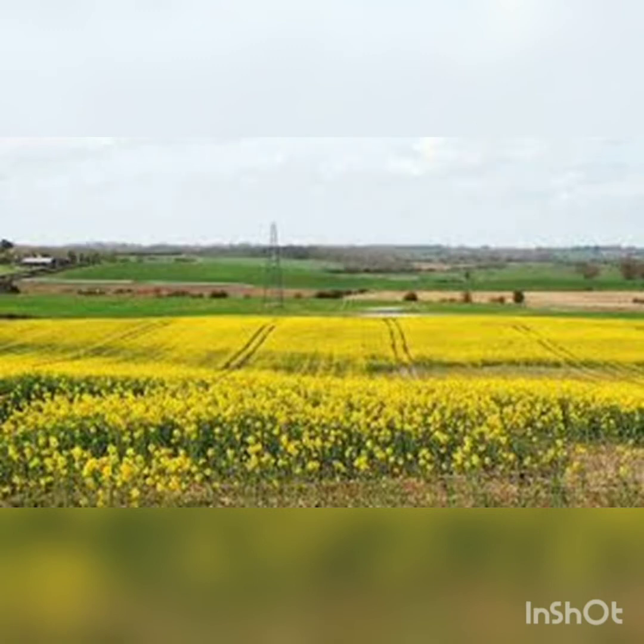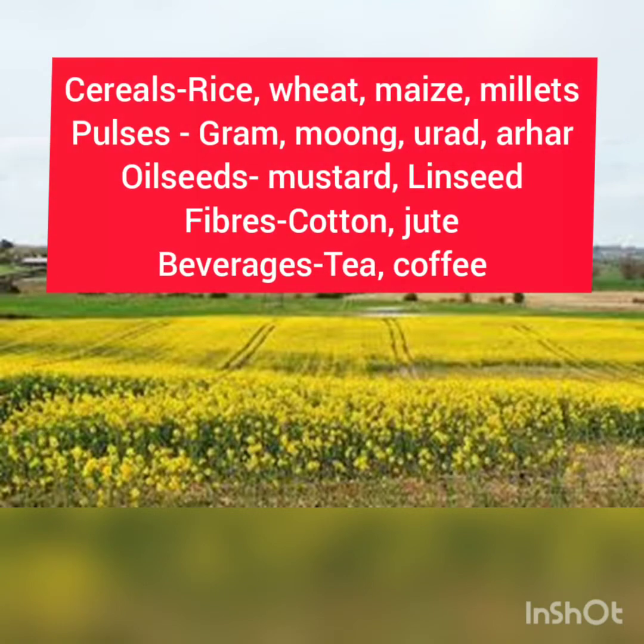Crops are categorized on the basis of their uses into the following types. Cereals. This category consists of rice, wheat, maize and millets. Next category is pulses. It consists of gram, moong, urad, arhar, etc. Now oil seeds.